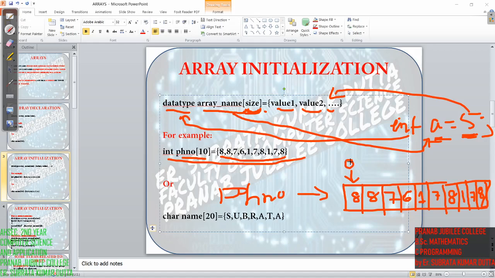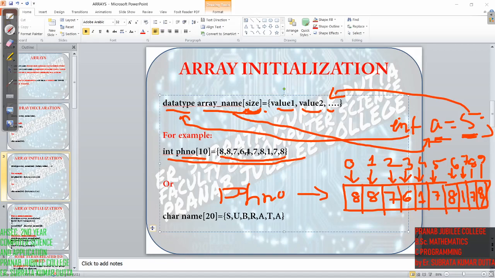Always, where does the index value of an array start? 0. So what will the first box always represent and indicate? Index value 0. The second element will be indicated by 1. It cannot be 10. It should be continuous. Okay. Then 2, then 3, then 4, then 5, 6, 7, 8 and 9.